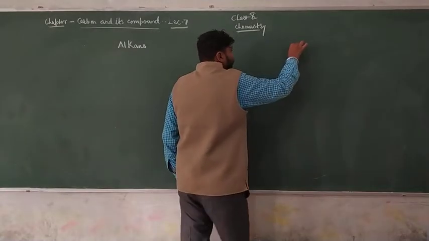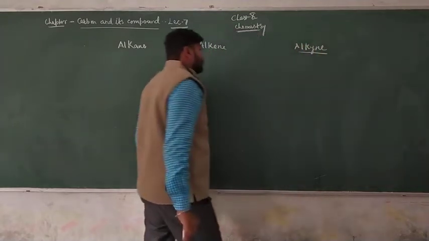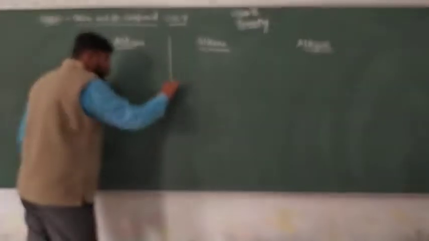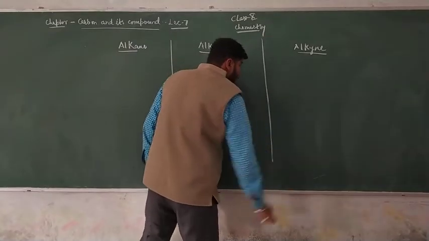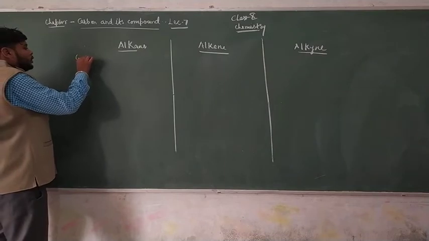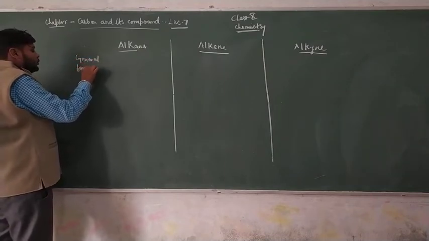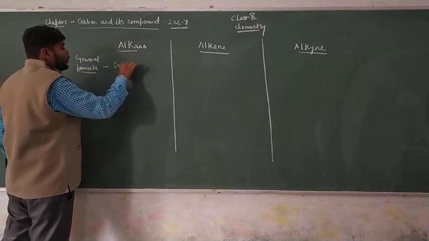Now, we discuss the general formula for each family. For alkane, the general formula is CnH2n+2. For alkene, the general formula is CnH2n.